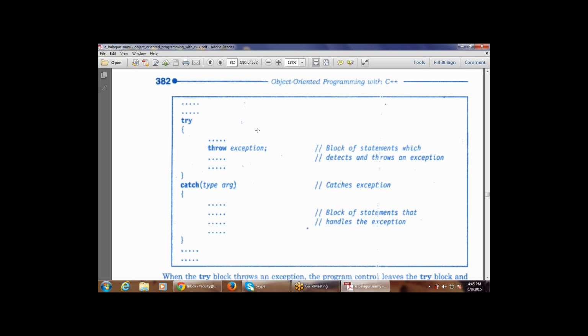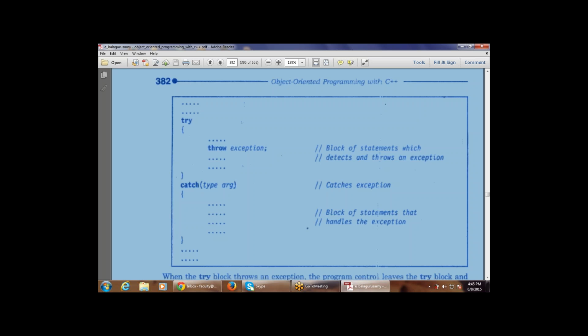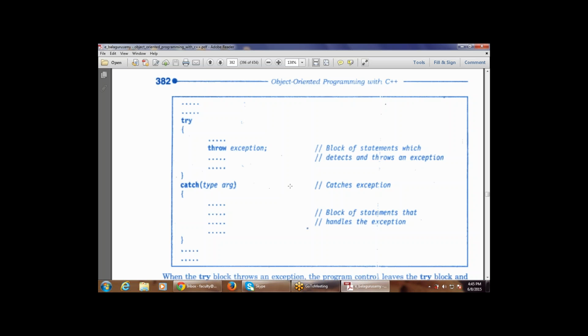Then there is a throw exception, which is a block of statements that detects and throws an exception. Then there is a catch, which is the catching block, with a type or argument that catches the exception. Then again there are the curly braces, the closing curly braces. This is the block of statements that handles the exception. So one is the block of statements which detects and throws an exception. Next is a block of statements that handles the exception, which is available in the catch block. So this is the syntax.